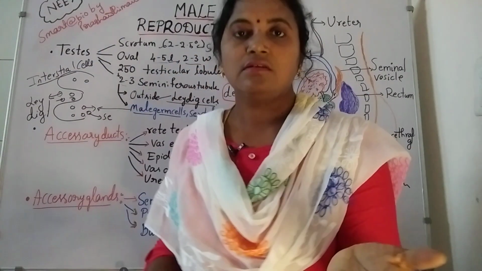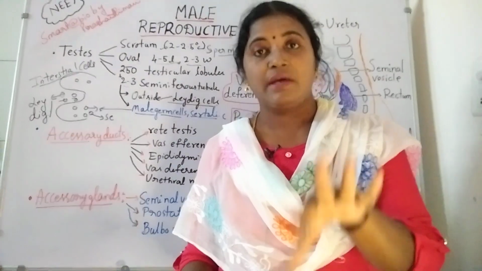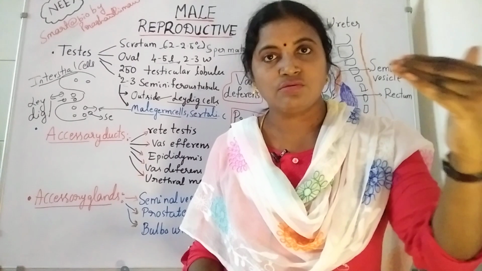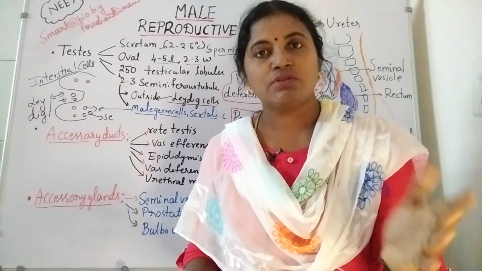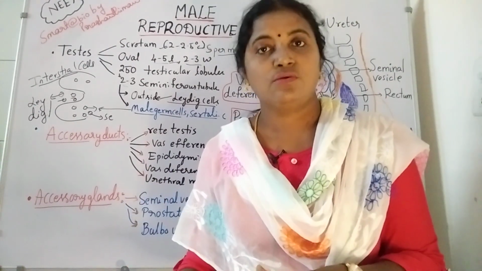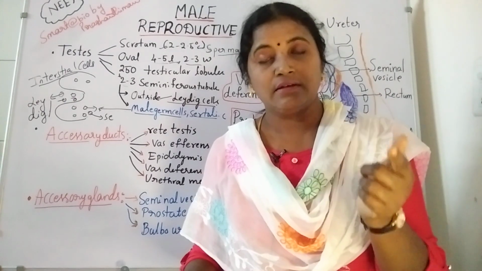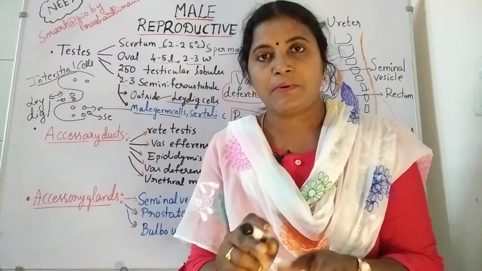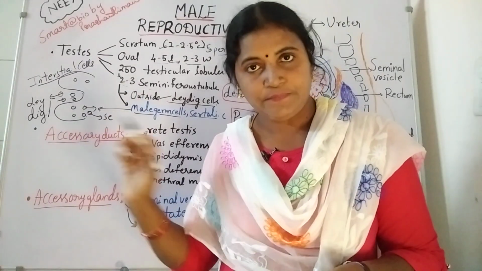Inside the seminiferous tubule it contains male germ cells and Sertoli cells. Male germ cells undergo the spermatogenesis process and form spermatozoa, and for the nourishment of the entire process, the nutrients are provided by the Sertoli cells.